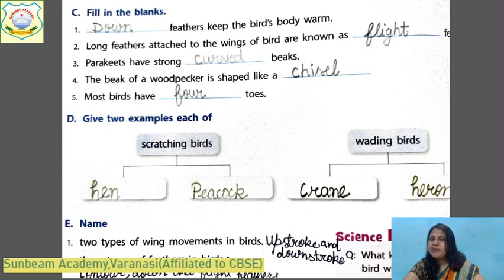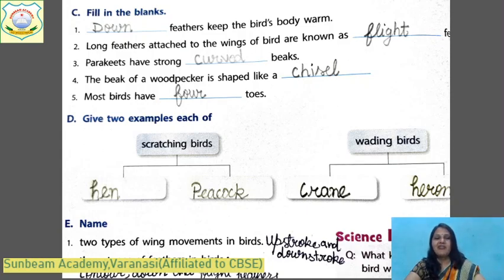What type of beak do parakeets have? And parrots? Curved beak, because they have to crush the nut. So their beaks are curved. It is bent like this, curved, going forward. Everyone has seen a parrot's beak, right? And what is the color of a parrot's beak? Red. It is very special, right?